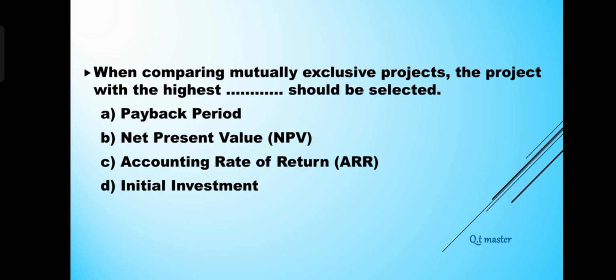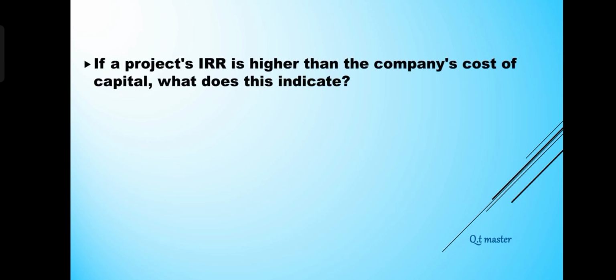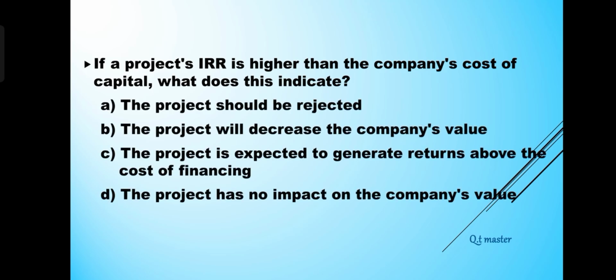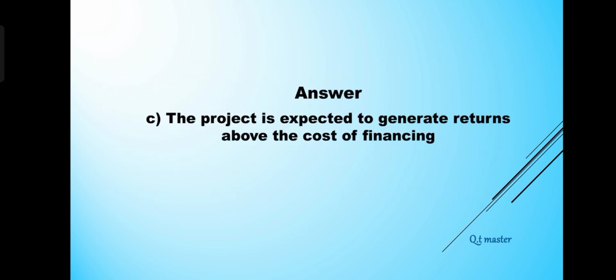Net present value, NPV. If a project's IRR is higher than the company's cost of capital, what does this indicate? A. The project should be rejected. B. The project will decrease the company's value. C. The project is expected to generate returns above the cost of financing. D. The project has no impact on the company's value. Answer: C. The project is expected to generate returns above the cost of financing.